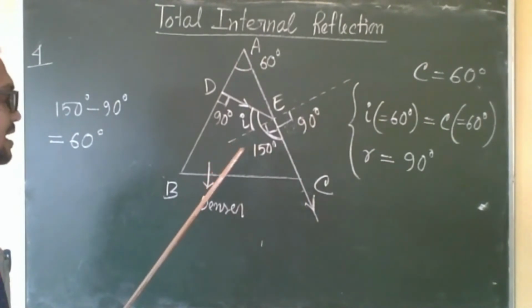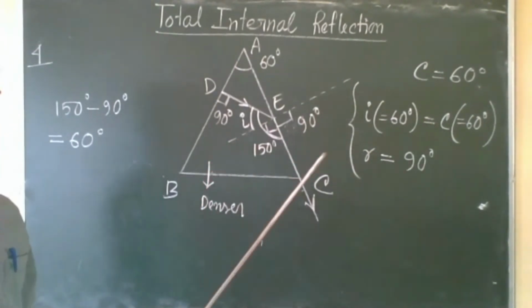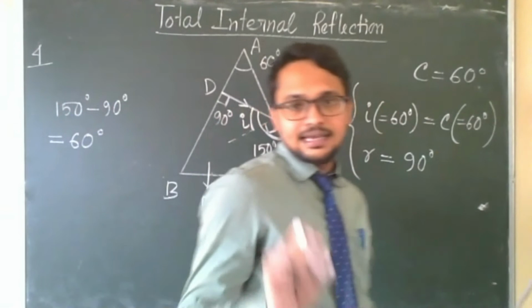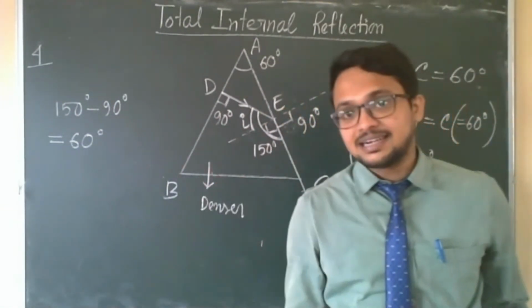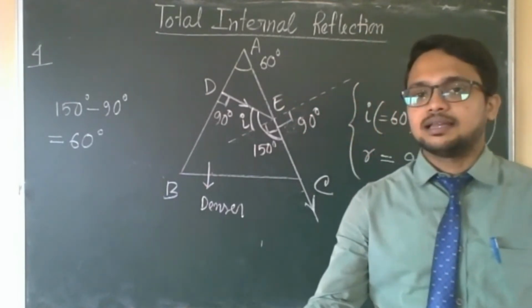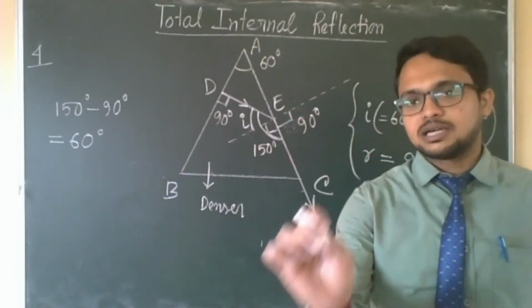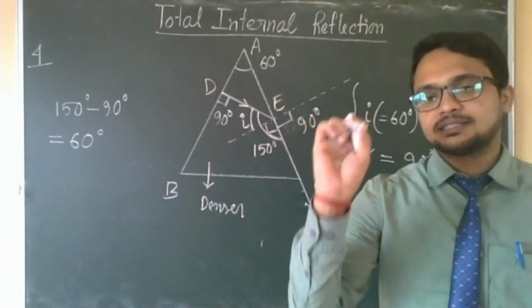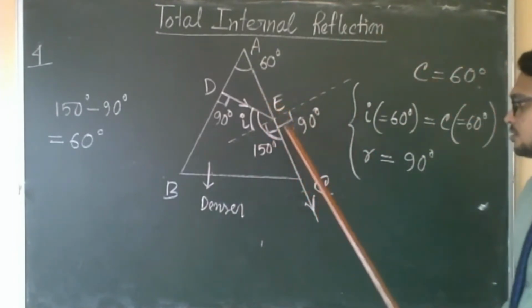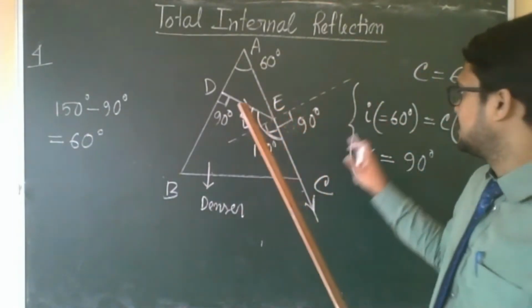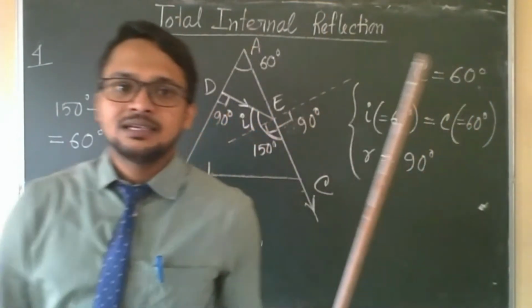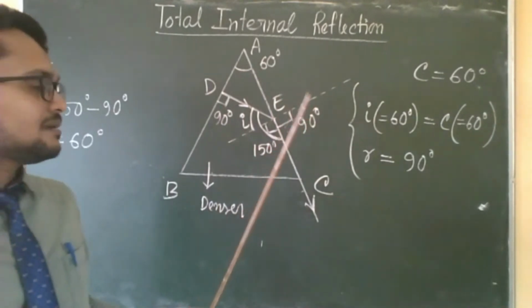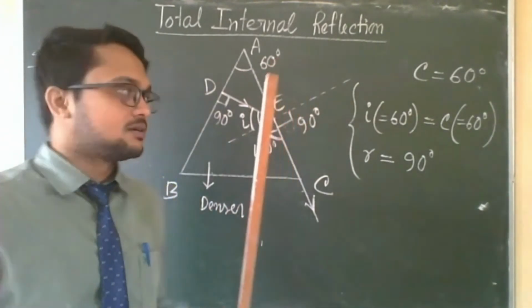So when light is going from denser to rarer, always check the incident angle and check whether the incident angle is greater than the critical angle, less than the critical angle, or equal to the critical angle. If it is greater, then total internal reflection. If it is equal, then it will go along the interface, making the angle of refraction in the rarer medium 90 degree. And if it is less than the critical angle, then mainly refraction.